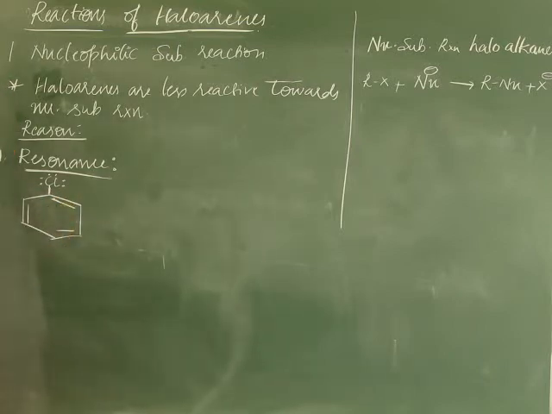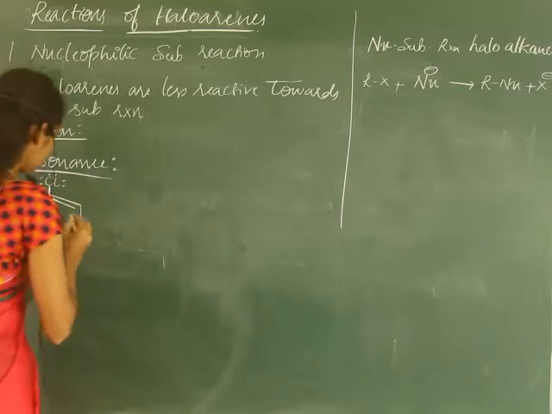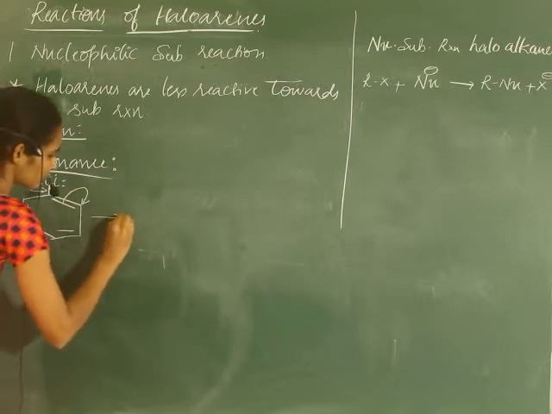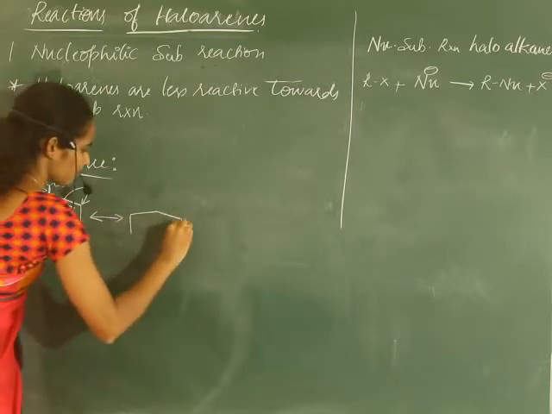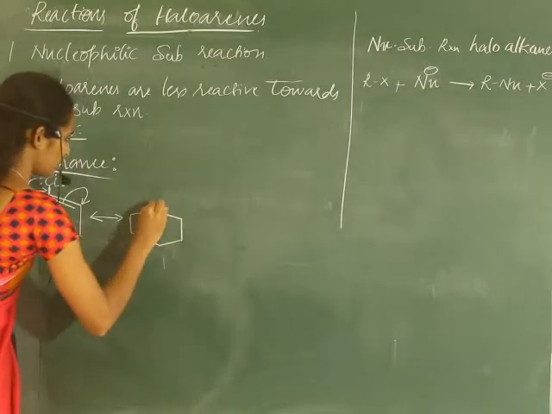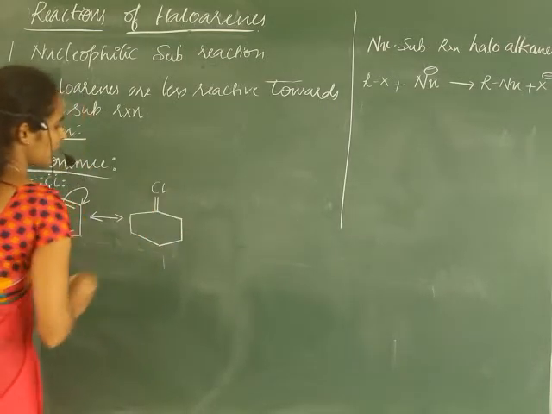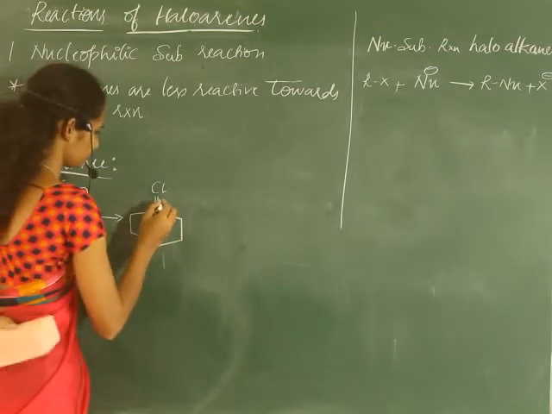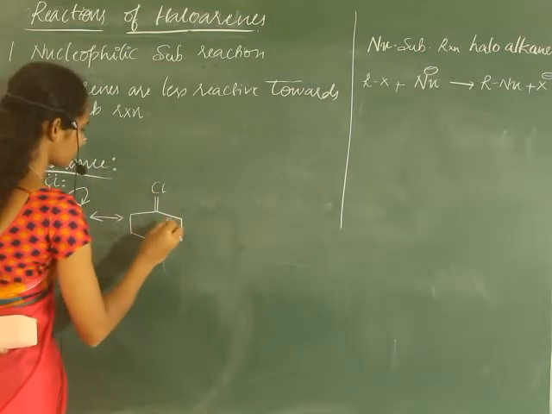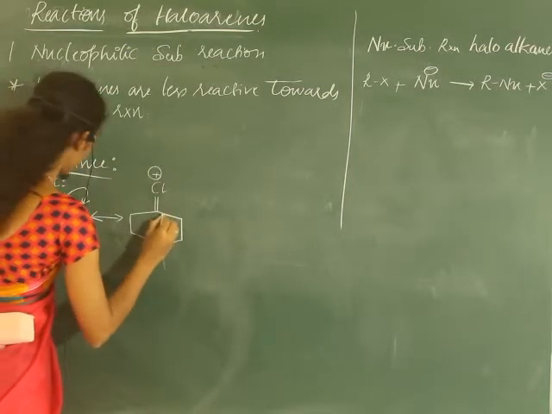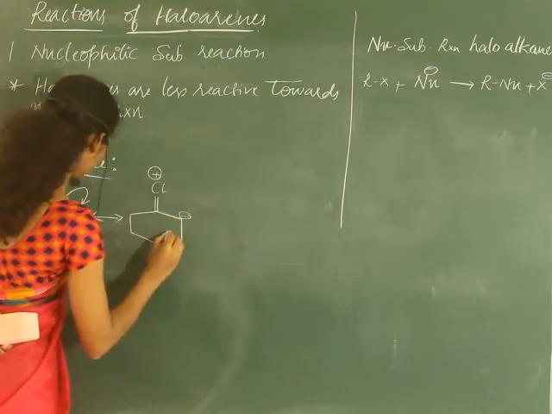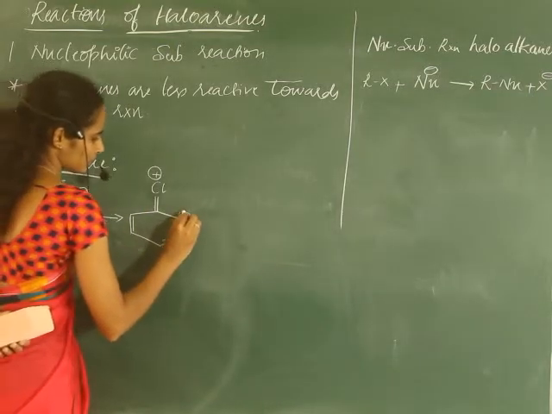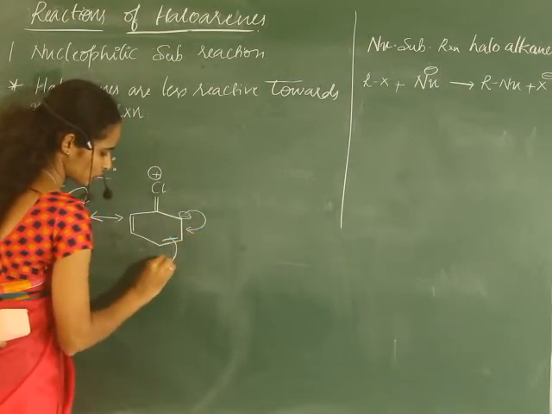Hence, we can write the resonance structures. In the next structure, chlorine gets a partial positive charge and the ring carbon is negative. Then this pair shifts and the bond moves over here.